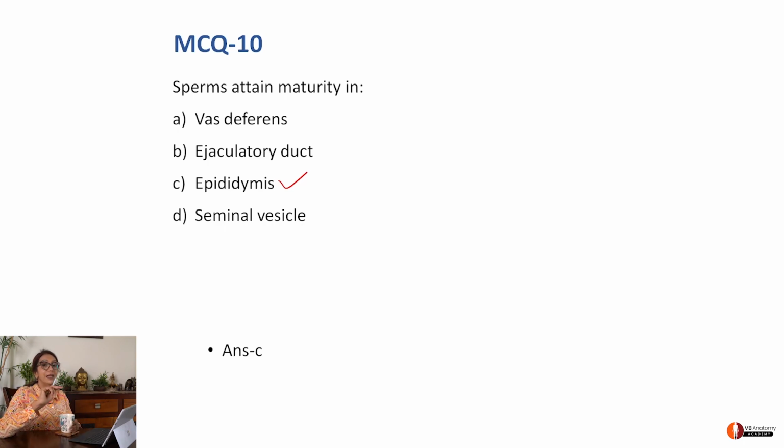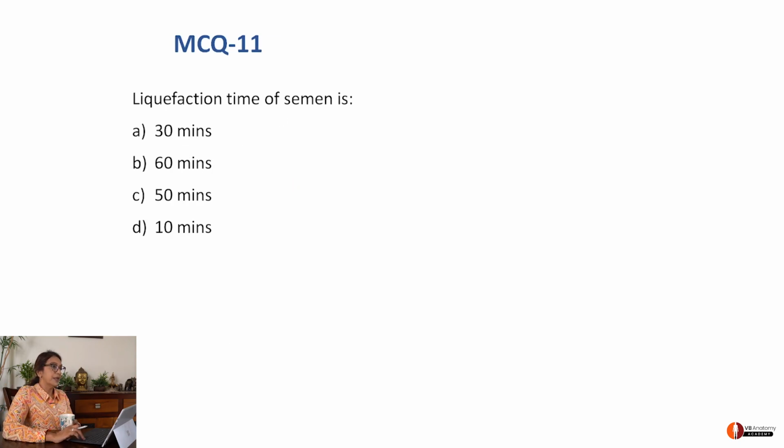So when you say there will be 2 times when this happens, where do sperms achieve motility? It is epididymis. Where do they achieve maturity? It is epididymis. Okay, right.